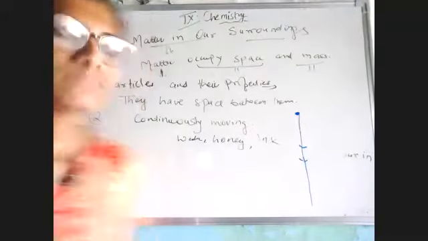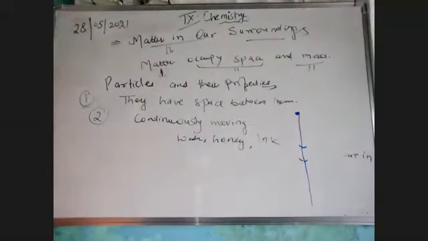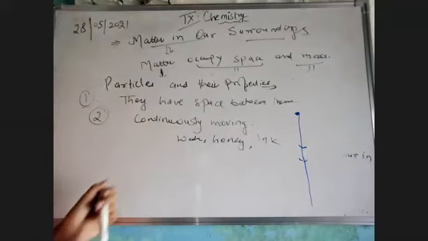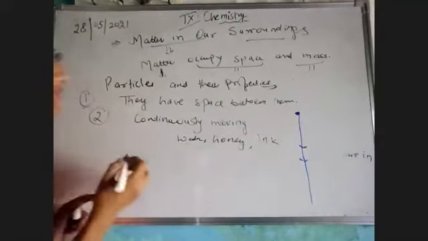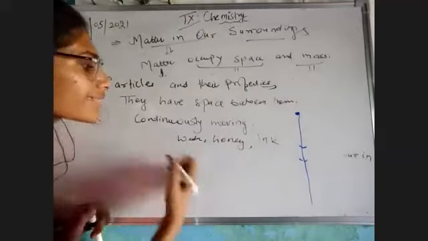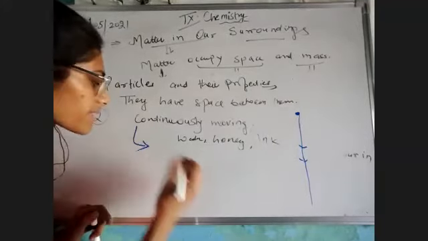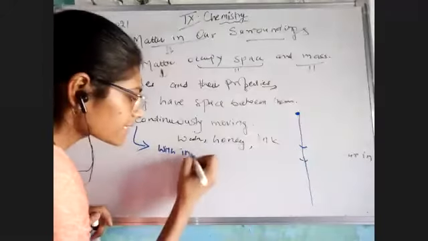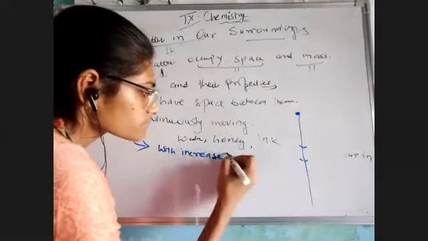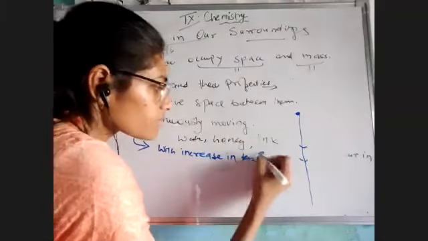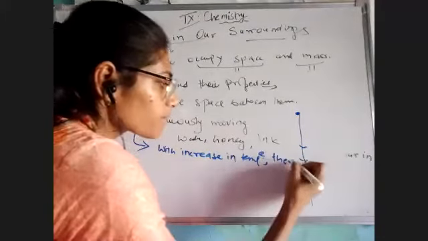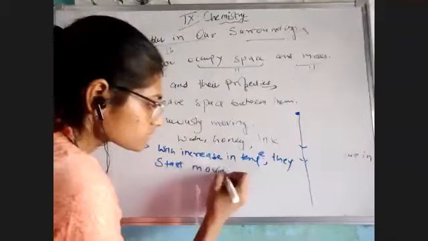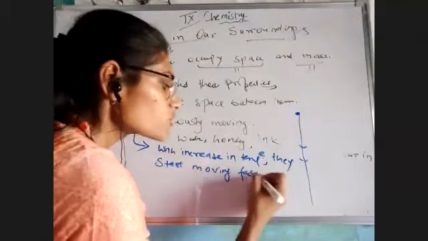Now, as we have done the particles and their property, one more thing I want to say in this topic. They are continuously moving, and with the increase in temperature, they start moving faster. ऐसा क्यों हो रहा है भाई?